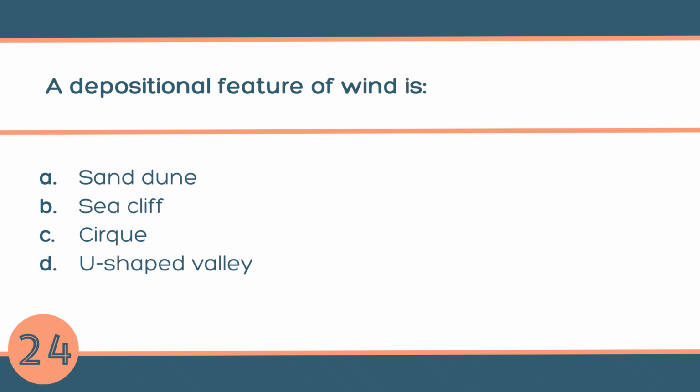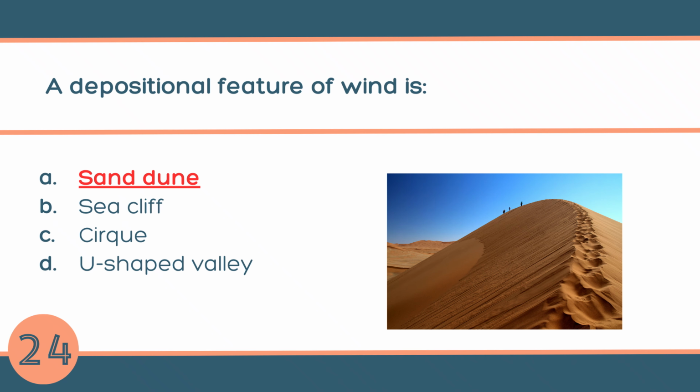Question number 24. A depositional feature of wind is A. Sand dune, B. Sea cliff, C. Cirque, or D. U-shaped valley. The answer is A. Sand dune. A sand dune is a hill or mound of sand formed when wind blows sand from one place and deposits it in another. Imagine the wind piling up sand into a small hill. That's a sand dune.